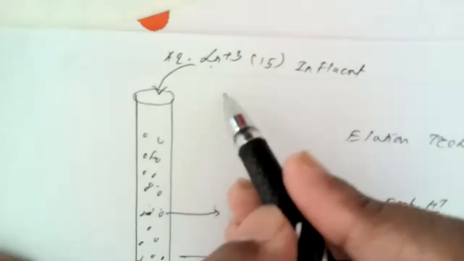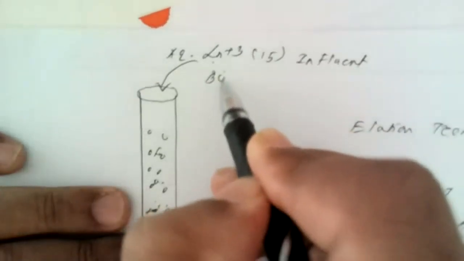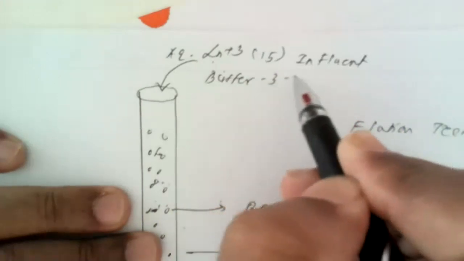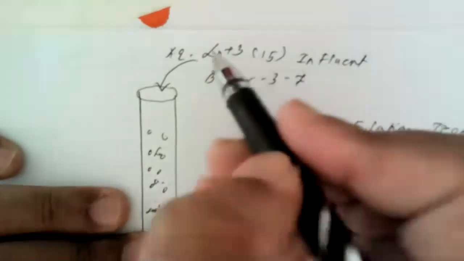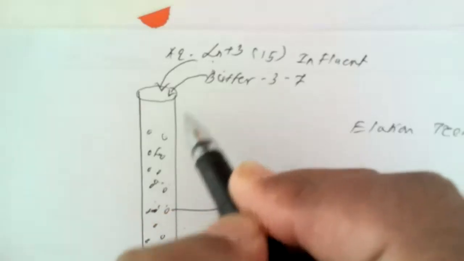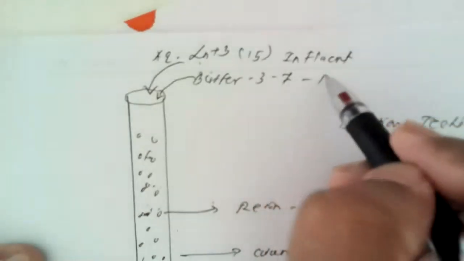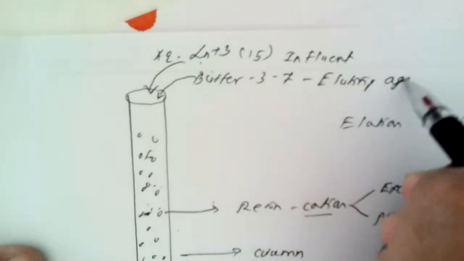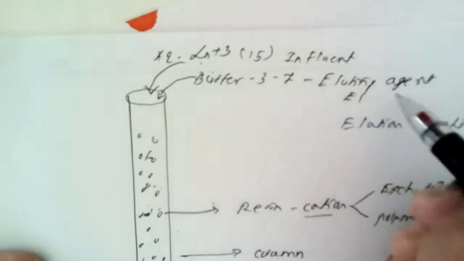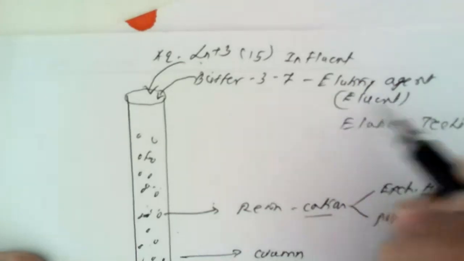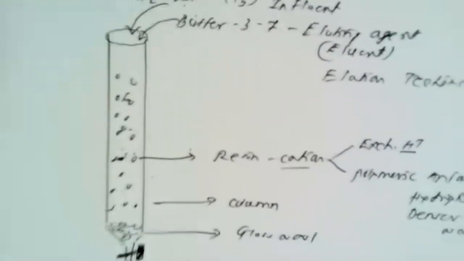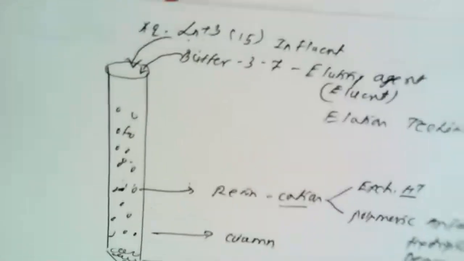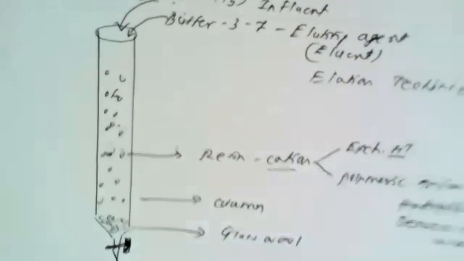And now this buffer solution is added to this column from the top, and this is known as the eluting agent, or eluent. The solution that is used to elute the desired ion from the resin bed itself is known as an eluting agent or eluent.